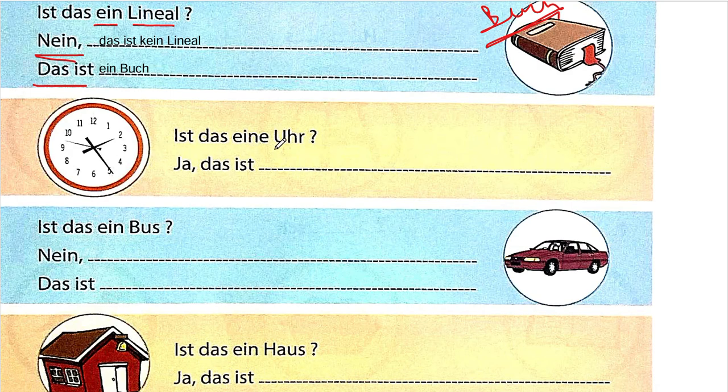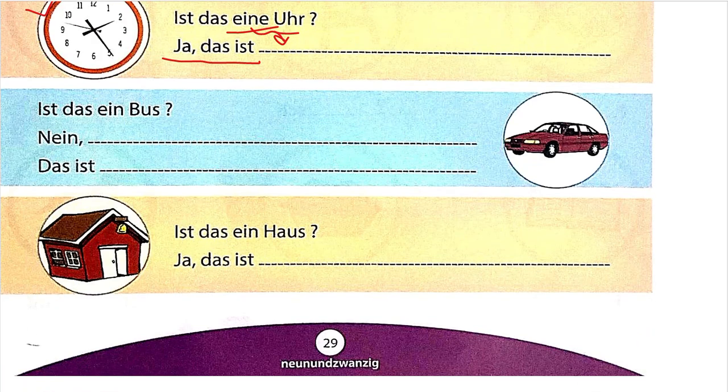They're asking, is that a clock? Do we see a clock? Yes. So the answer should be ja, das ist eine Uhr. Simply you have to write here. Is das ein Bus? No, that is not a bus.